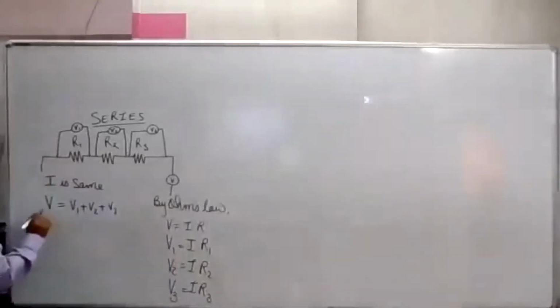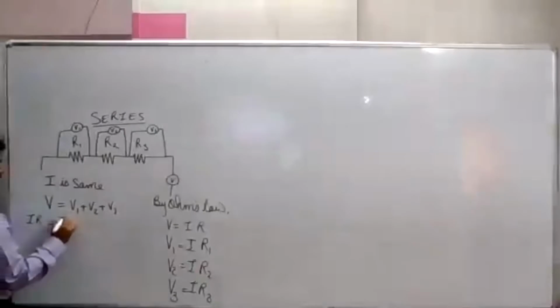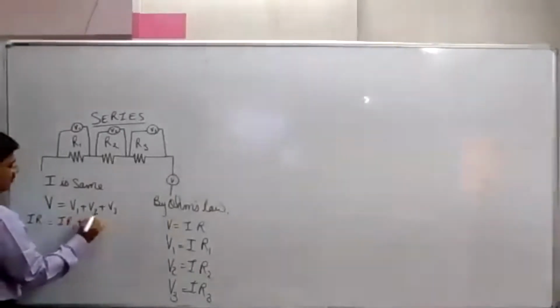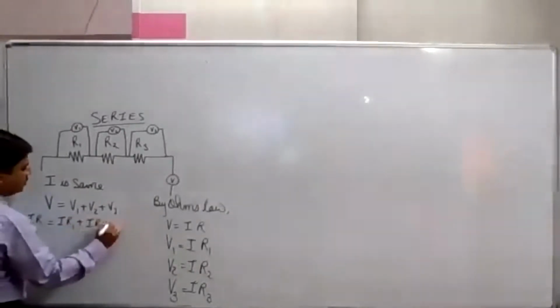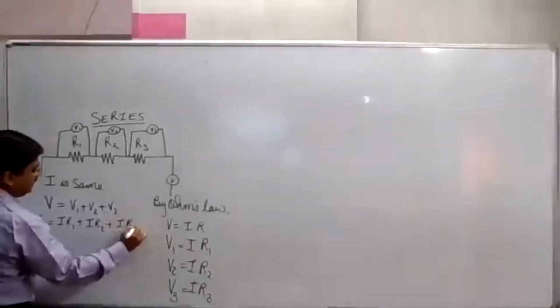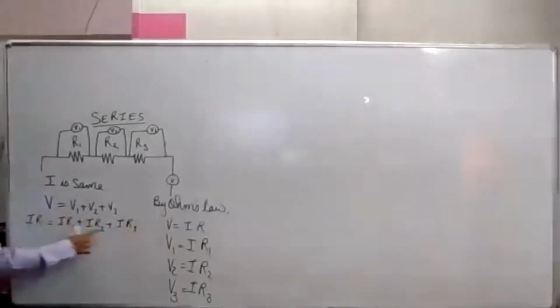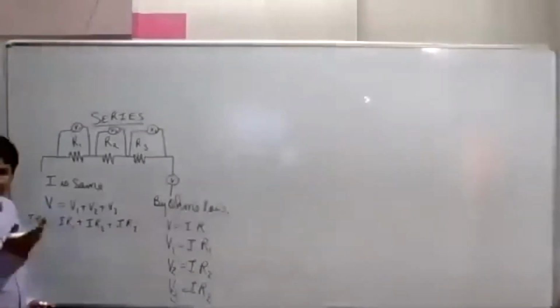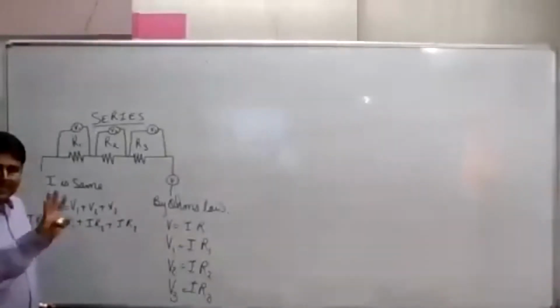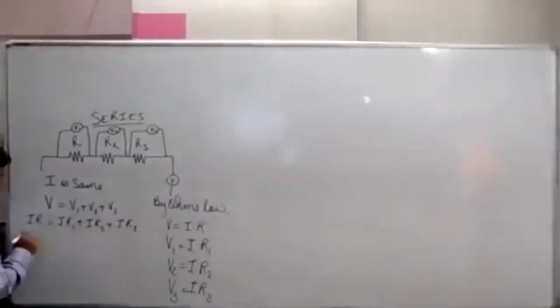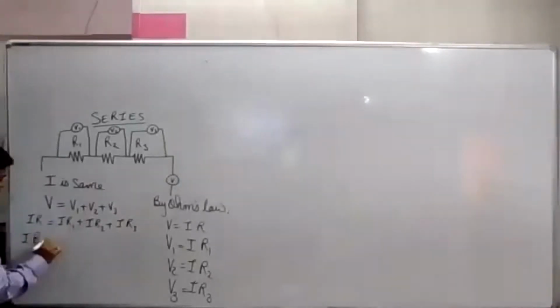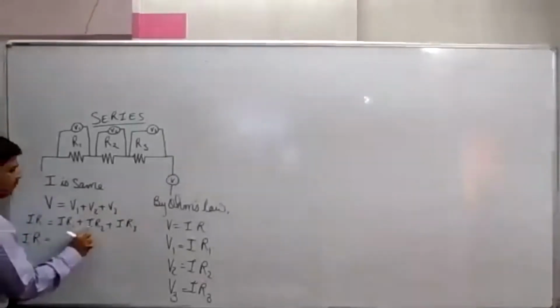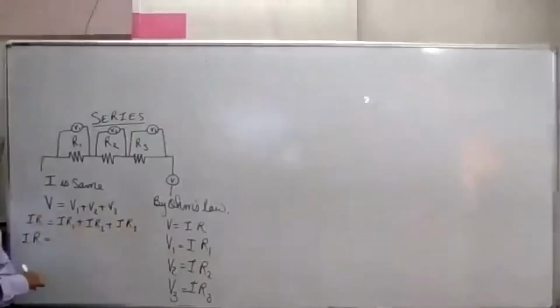Substituting these values here, V will be IR, V1 will be IR1, V2 will be IR2, V3 will be IR3. Clear? What will be the reason for this? Ohm's law. By Ohm's law. Now, IR is equal to, will I come out common from all of them?